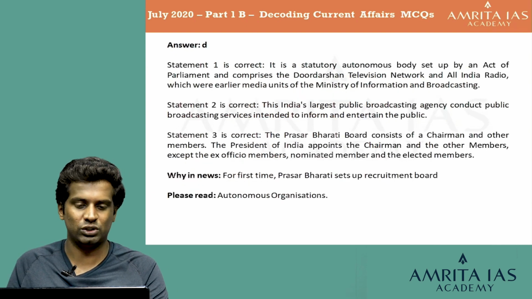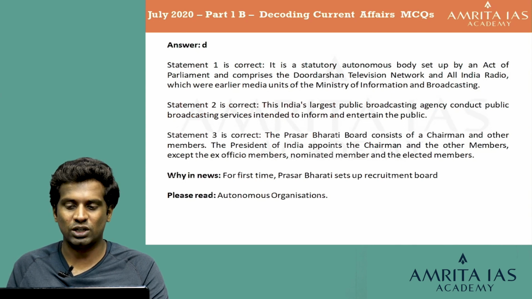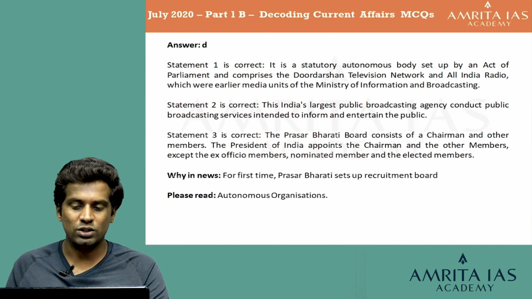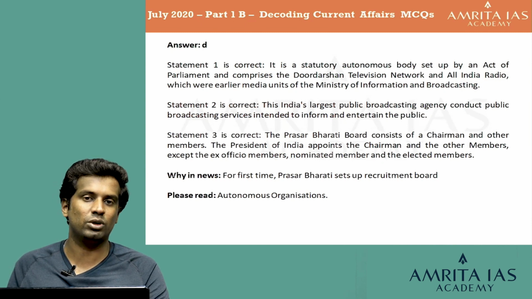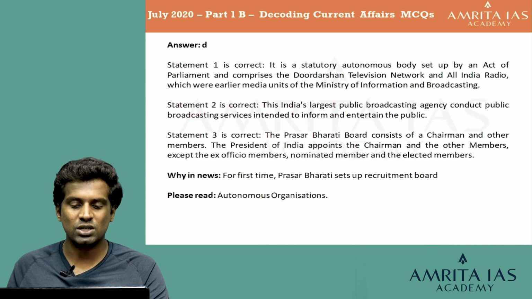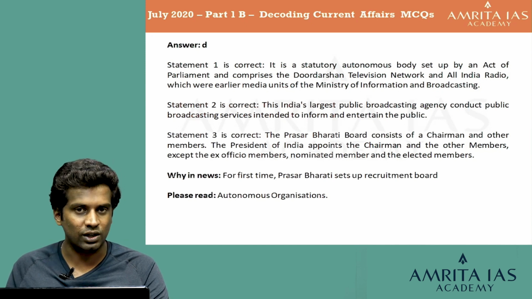Let's go for the explanation. Statement 1 is correct. The answer is D. It's a statutory autonomous body set up by an act of parliament and comprises the Doordarshan television network and the All India Radio, which were earlier media units of the Ministry of Information and Broadcasting. The second statement is correct because it is India's largest public broadcasting agency, which conducts public broadcasting services intended to inform and entertain the public.